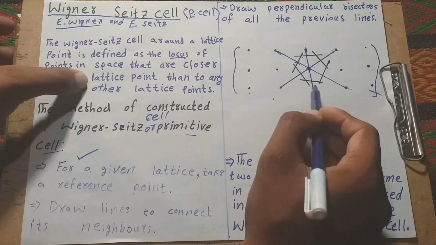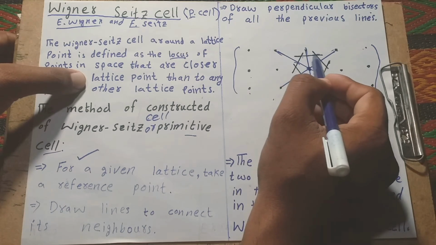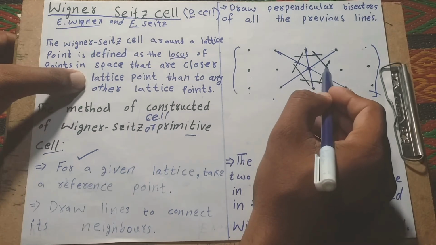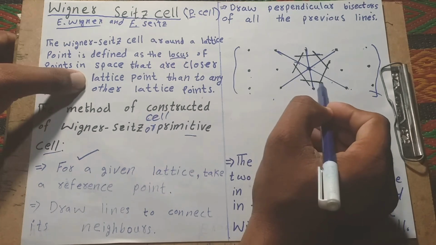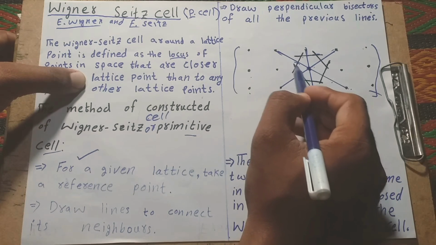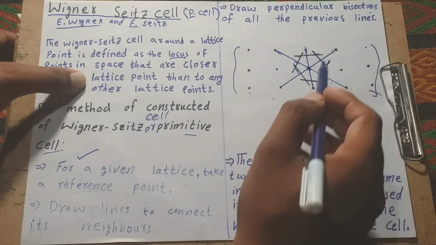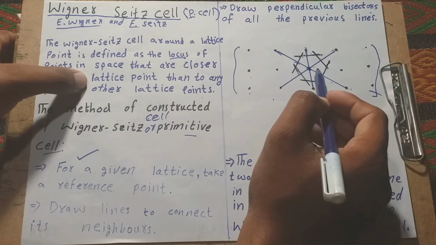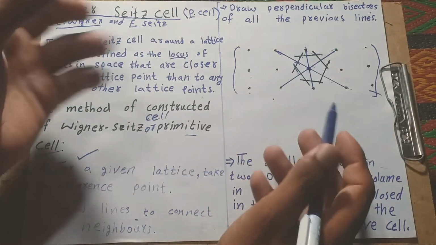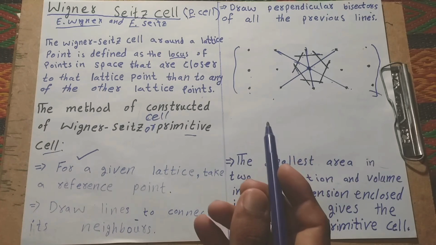First we draw this line, and then the perpendicular bisector intersects this line in this way, and also this line in this way, and this line in this way. After bisecting and connecting these lines with each other, we create the primitive cell in the crystal.